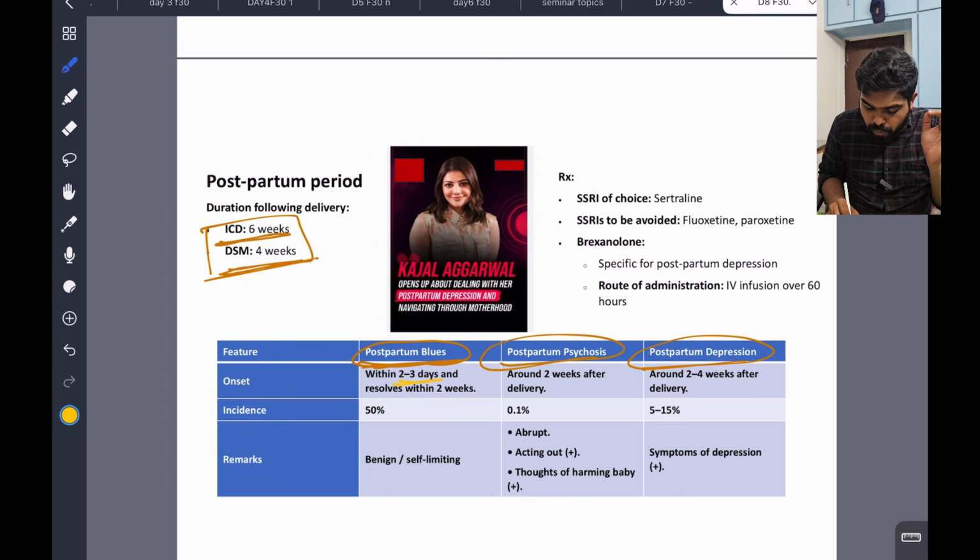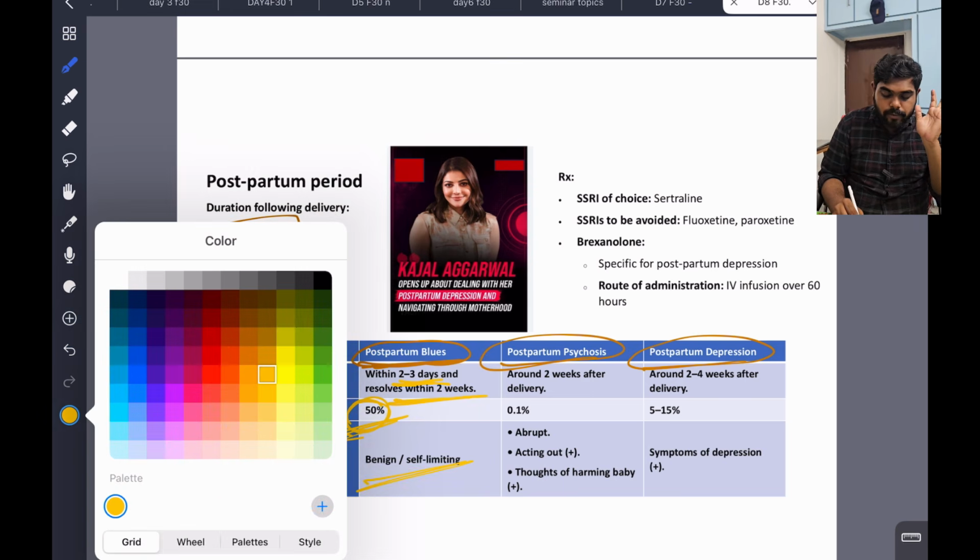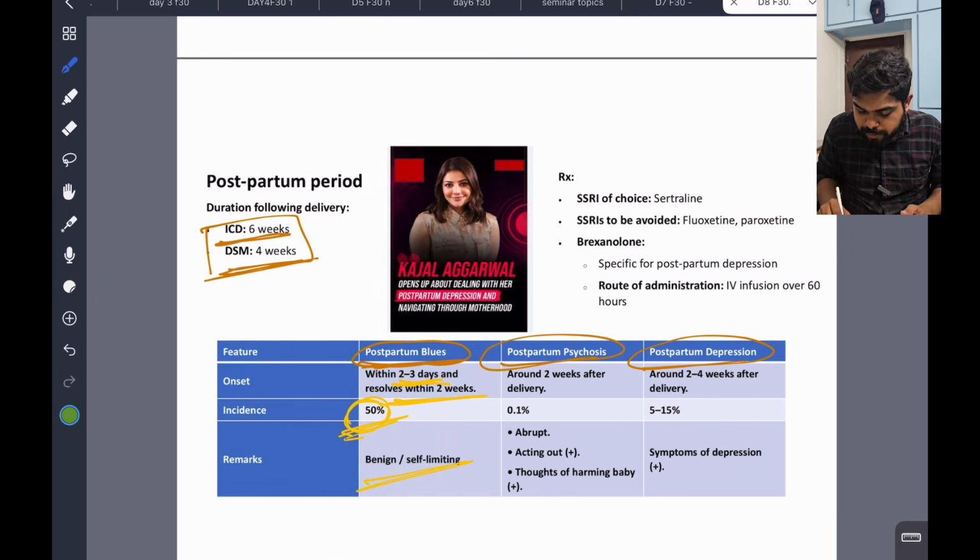Now what is postpartum blues? It starts within 2 to 3 days and resolves within 2 weeks. A woman was very good, carrying for 9 months. She delivered, and within 2 to 3 days she developed postpartum blues. Some behavior problems, and it resolves within 2 weeks. The incidence is almost 50%. Out of two pregnant women, one experiences postpartum blues after delivery. This is benign and self-limiting, with no complication. It is safe, nothing to worry about.